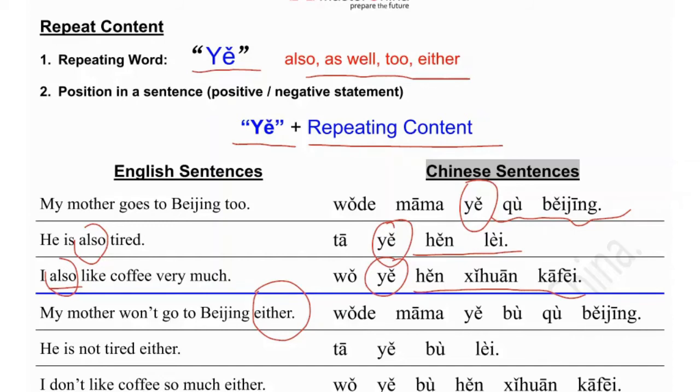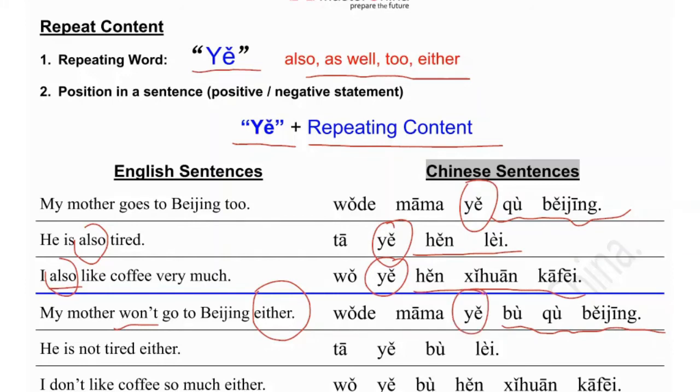Before I gave you the knowledge of past tense and future tense, we will focus on the present tense. So even here we say won't, this is just for the English sentence, but we translate it still using the present tense. 我的妈妈不去北京. So 不去北京 is the part we want to repeat. That's why we put the 也 here.